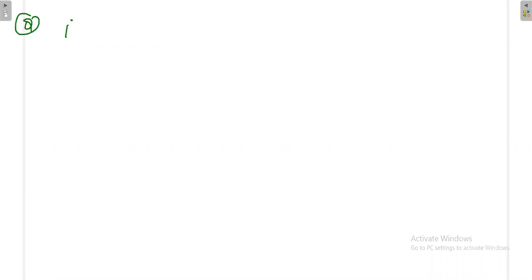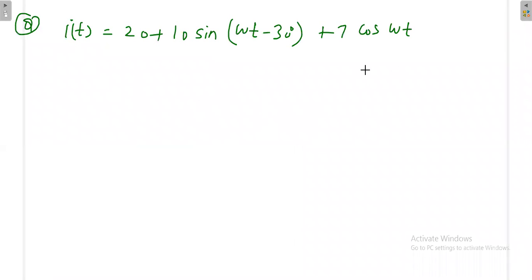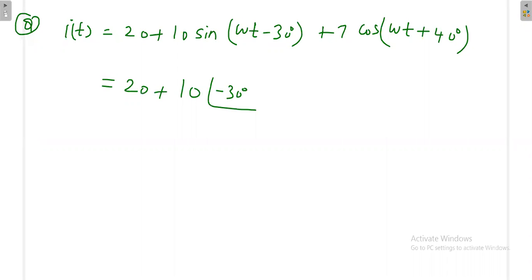Suppose i of t is 20 plus 10 sin omega t minus 30 degree plus 40 degree. Both are same frequency. When they are in same frequency, you have to add them. So again I can write this signal in the polar format.